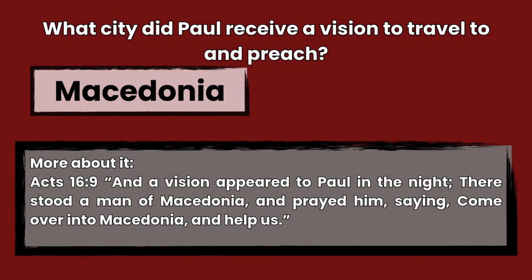The answer is Macedonia, Acts 16:9. And a vision appeared to Paul in the night. There stood a man of Macedonia and prayed him, saying, "Come over into Macedonia and help us."